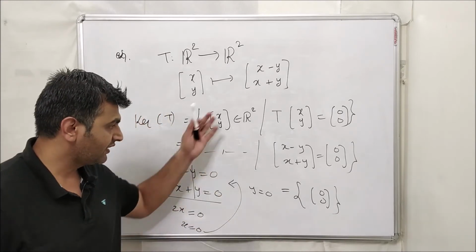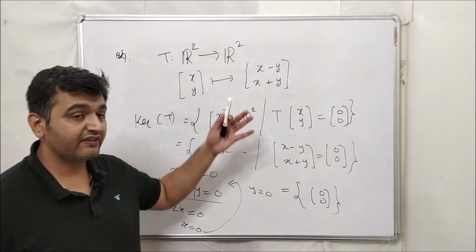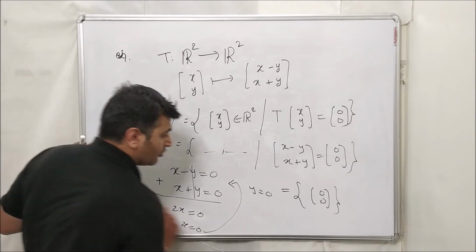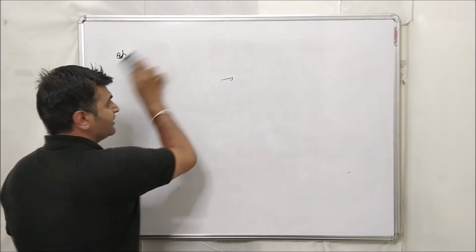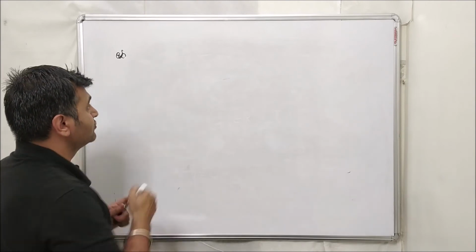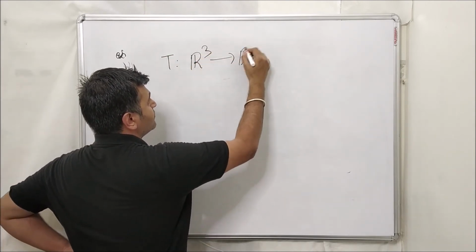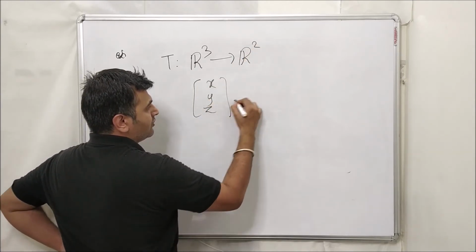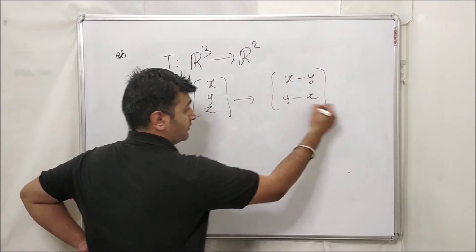Okay, so you get the answer in 3 lines or 4 or 5 lines, but if you go by definition it will take a longer period. So therefore finding the kernel always reduces your job. Okay, now let me take one last example. Suppose you have a T from R3 to R2, where (x, y, z) goes to (x minus y, y minus z).